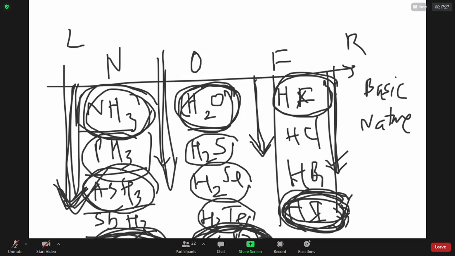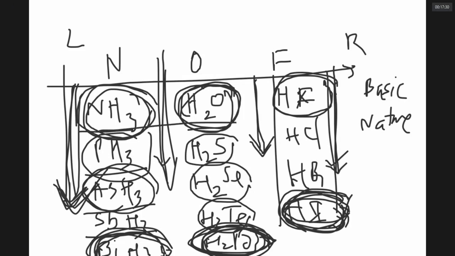And now, very interestingly, amongst these compounds of 15th group, the boiling points, PH3 has lowest boiling point. Neither it has hydrogen bonding, nor it has more molecular weight. Though ammonia has lower molecular weight, it has hydrogen bonding. Though BiH3 is not having hydrogen bonding, it has more molecular weight. More molecular weight, more van der Waals attraction, higher melting boiling points. But PH3, no hydrogen bonding. Even the molecular weight is not high. So the fellow with the lowest boiling melting point in 15th group hydrides is PH3.